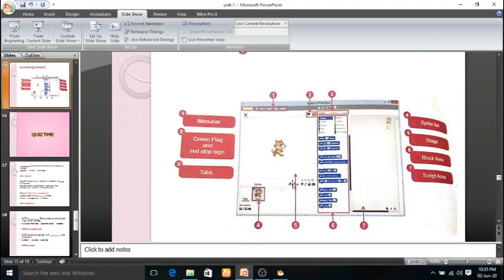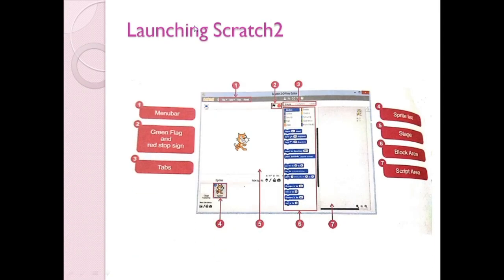So let us see the parts of Scratch. Now see, this is the Scratch development environment. This is the menu bar. This is the green flag, red stop sign, stage. These are the tabs, sprite list, block area and script area.